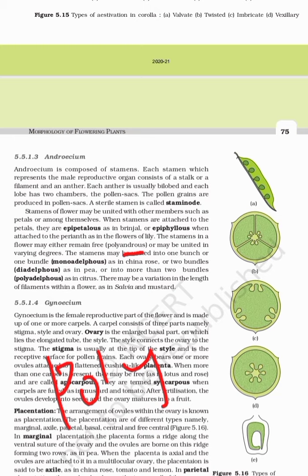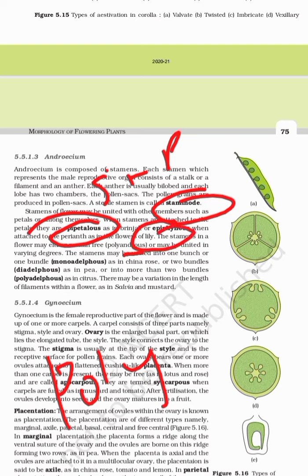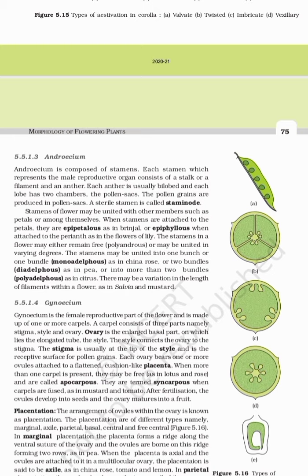So one word is staminode. Staminode means no pollen grain is produced. Epipetalous, androecium, that is stamen and petal. Epiphyllous, stamen and perianth. These were the three words which we covered. Then polyandrous, that is free androecium, free stamens. Monoadelphous means one bunch. It simply means that all the stamens are united in one bunch.